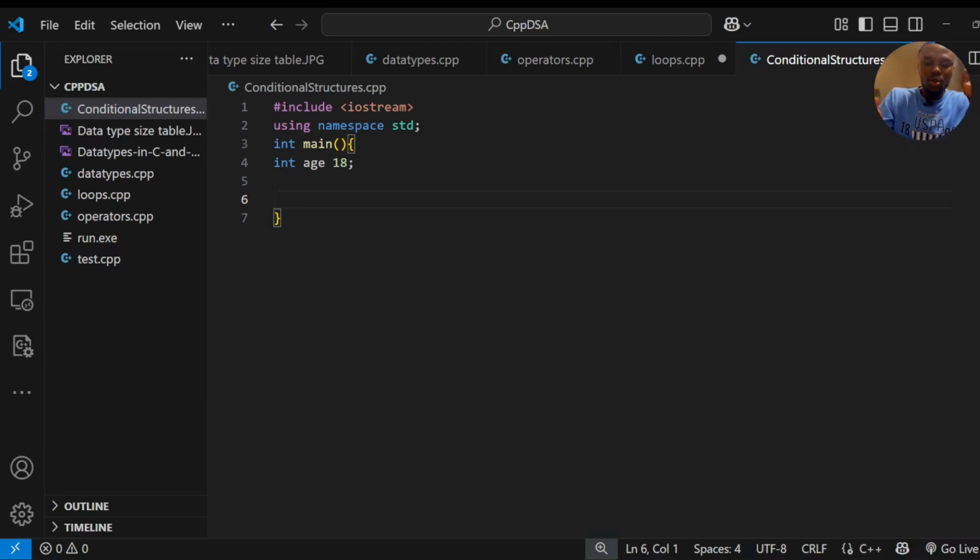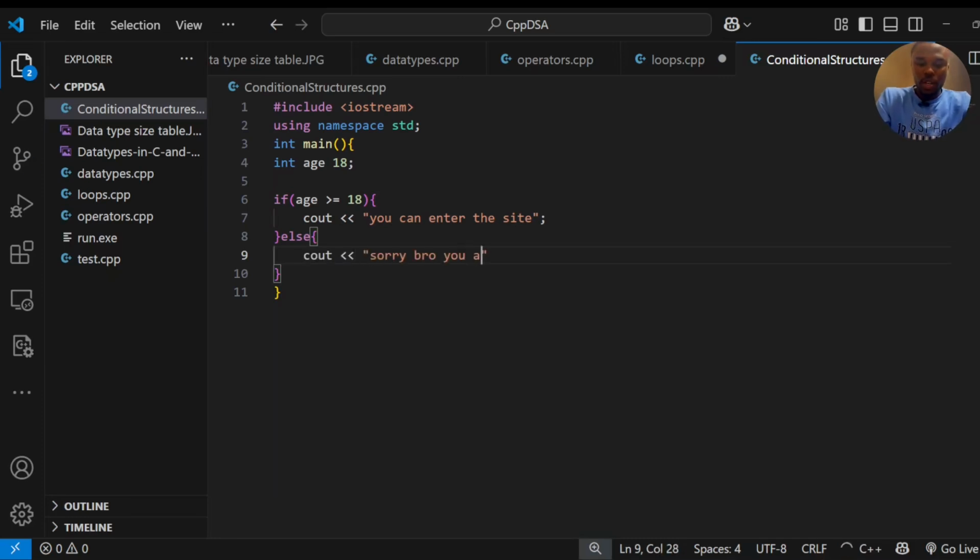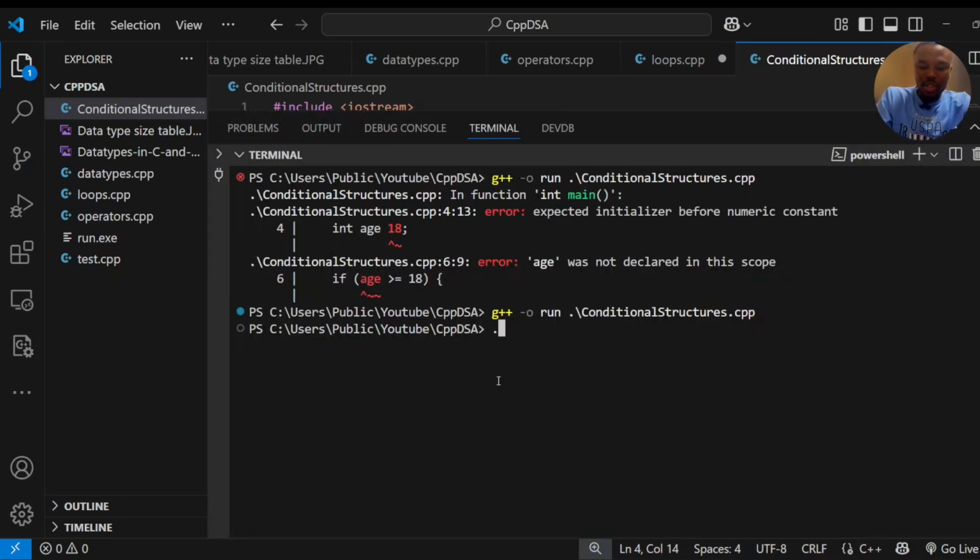To do this through an if, you'll say if age is greater than or equal to 18, print you can enter the site. Else is what happens when the condition is not fulfilled. Else, print maybe you are too young for this. Don't play, go smell grass. So to run it, just execute the file, and then you can enter the site.